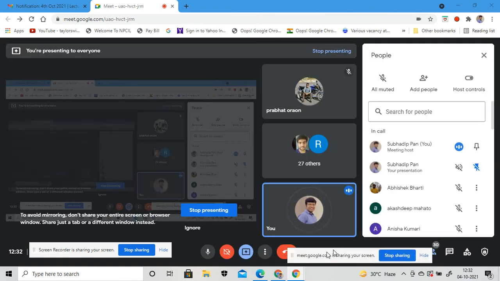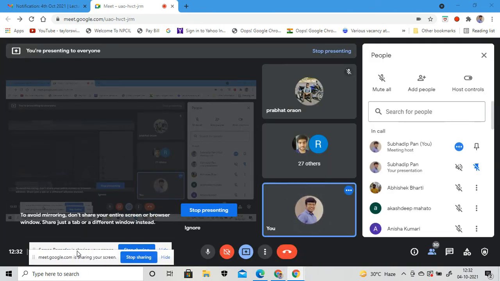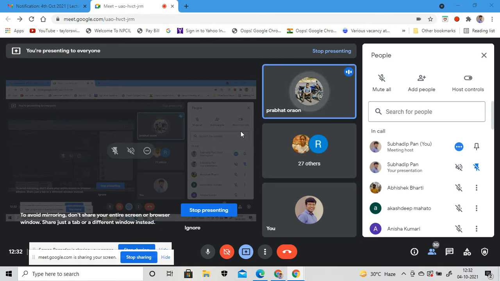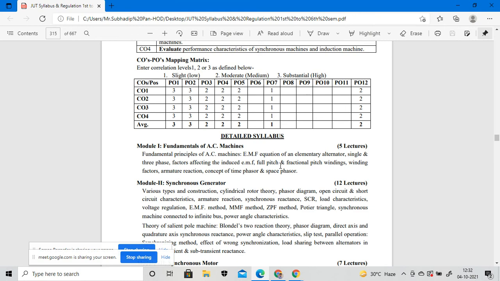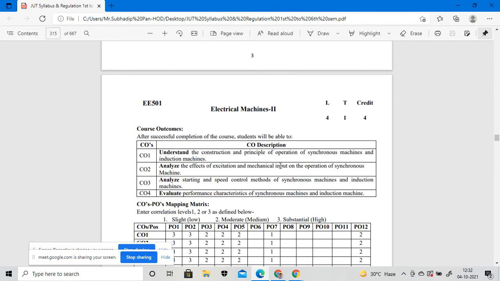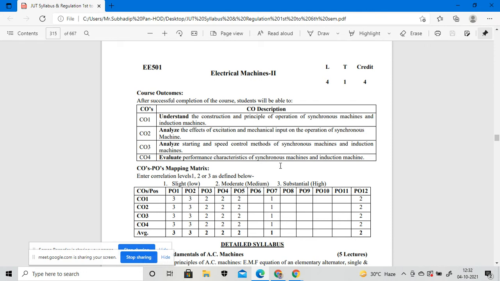Is my screen visible or not? Yes, sir. Okay, fine. Is the syllabus visible or not? Yes, sir. Okay, fine. So that is your electrical machine syllabus.